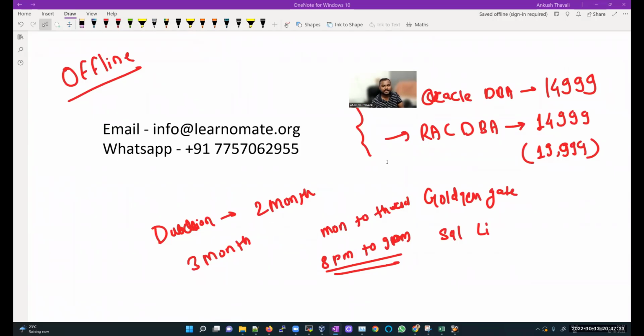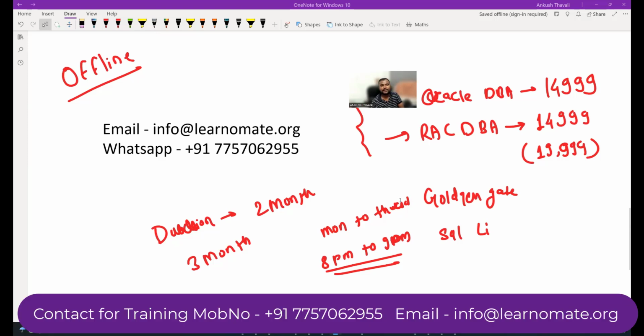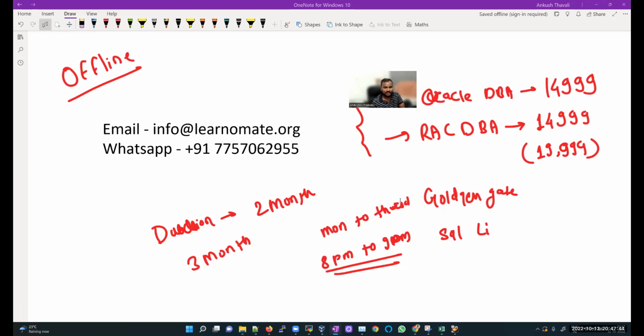Whenever you are configuring your RAC database, you should know ASM also. It's good that you are understanding ASM here, so it will be easy for you to understand the RAC database.